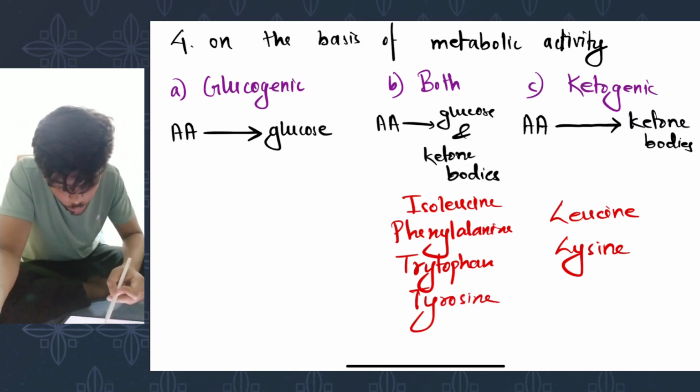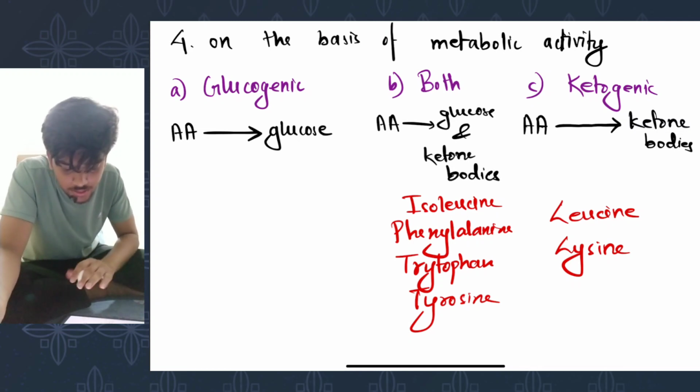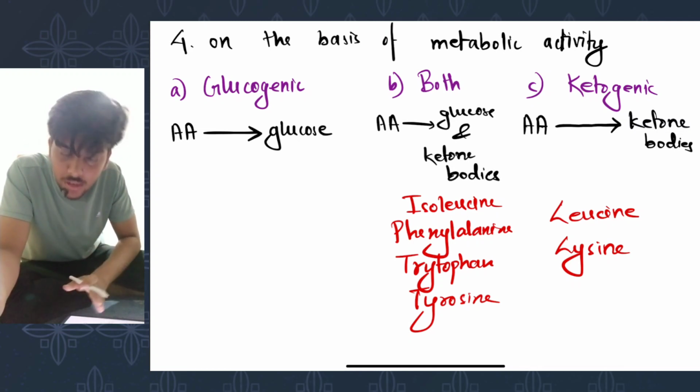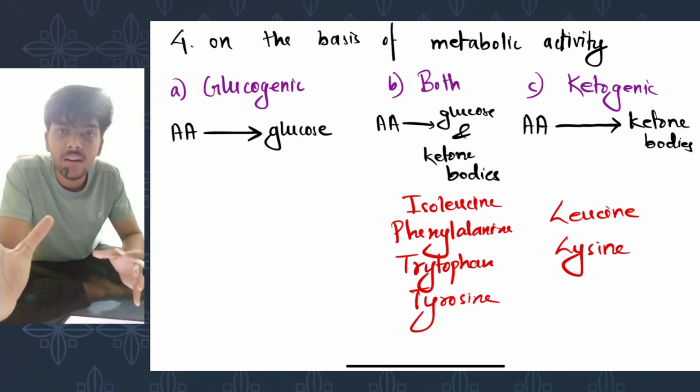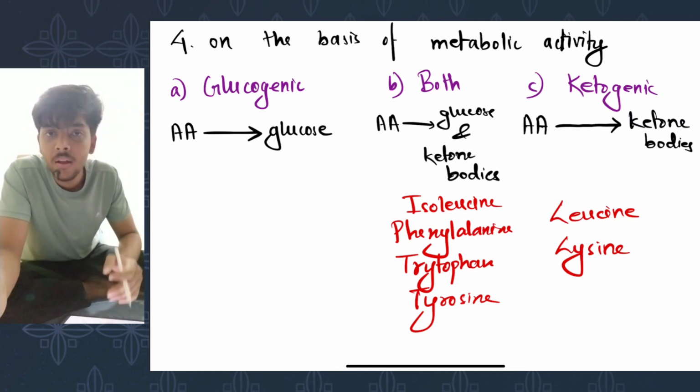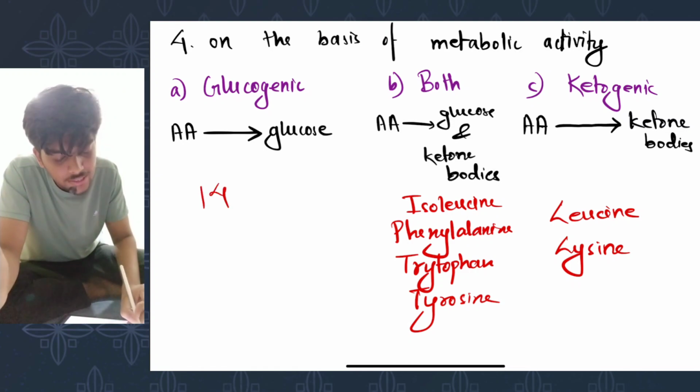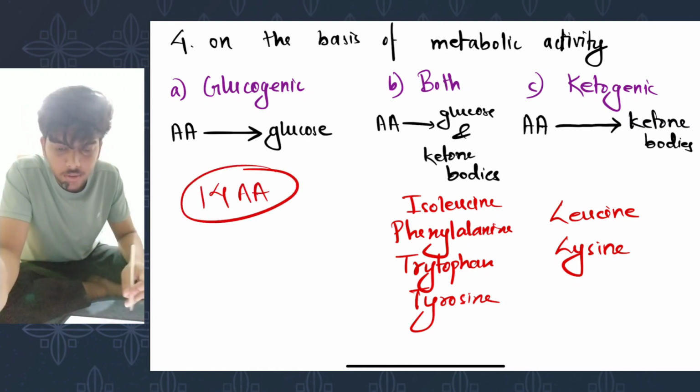See, there are a total of 1, 2, 3, 4, 5, 6. 6 amino acids have already been classified. Among the 20 standard amino acids, how many remain? 20 minus 6, 14. So the remaining 14 amino acids are glucogenic.